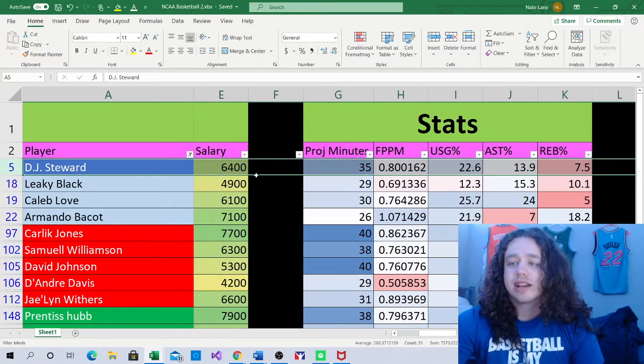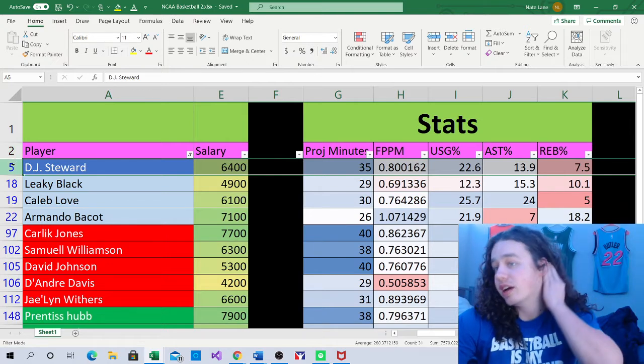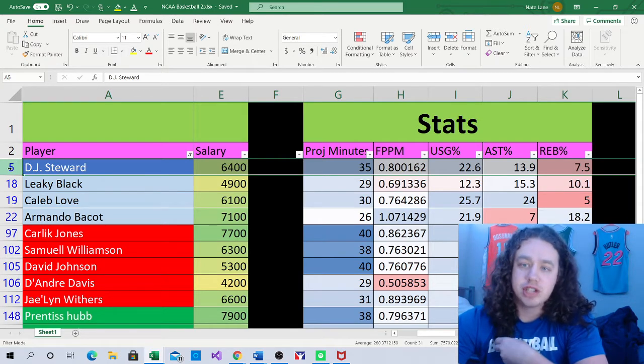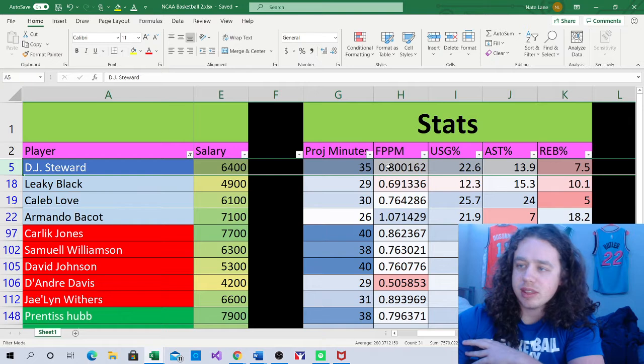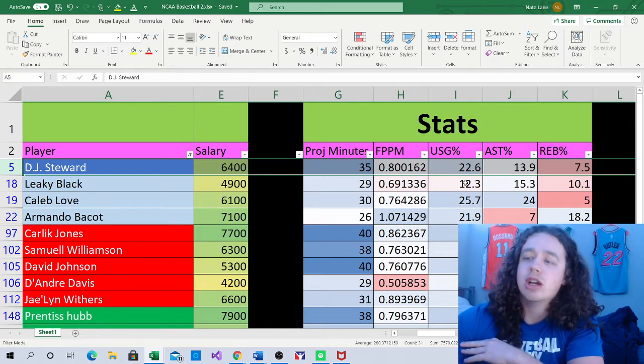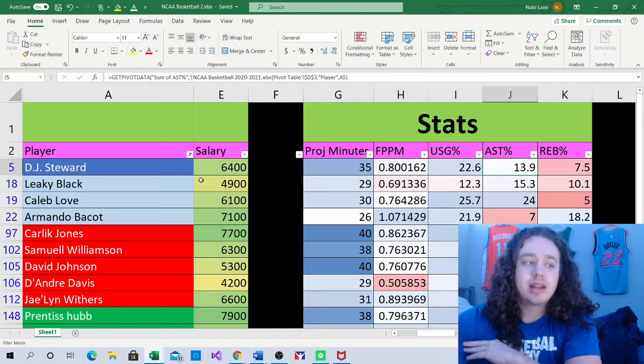The one guy I do like on Duke is going to be DJ Stewart. He is $6,400. I have him projected for 35 minutes today. He's a .8 fantasy point per minute player with a usage rate of 22.6 and an assist rate of 13.9. He's just going to play a lot of minutes, and he's a good player. And he's been playing pretty well recently as well. So at $6,400, I think DJ Stewart is going to be someone I'd like to target.